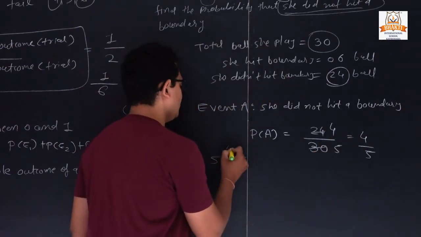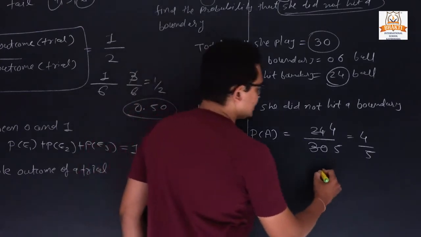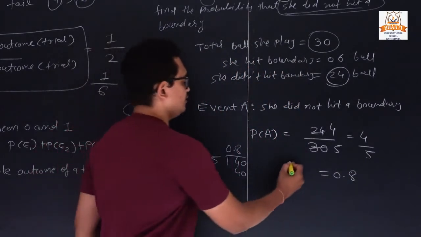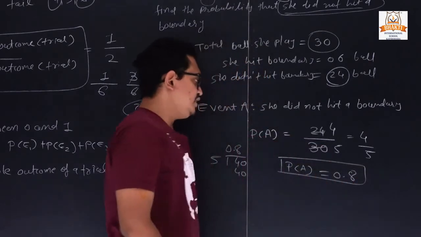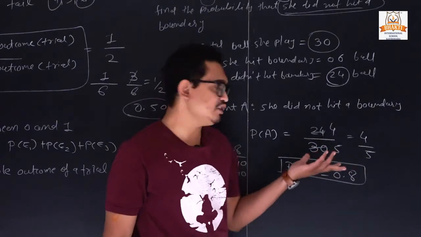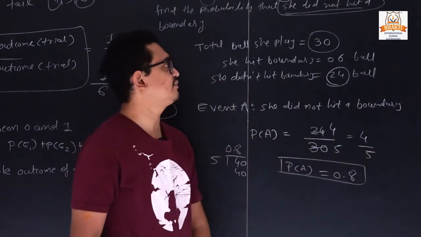So you can also convert it into the decimal form like that. 4 divided by 5. So here we are putting a point. So 5 8s are 40. So what is its answer? 0.8. P of A is equal to 0.8. If you are writing in fraction form, it is also right. And if you are converting to decimal form, it is also right. Both answers will be right.